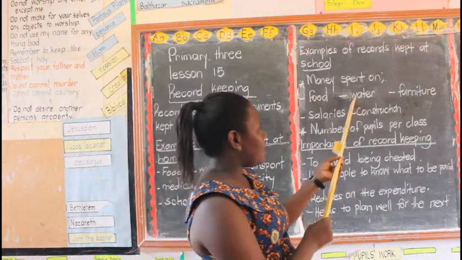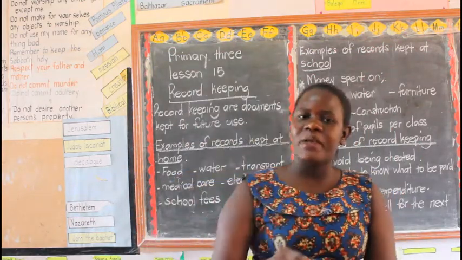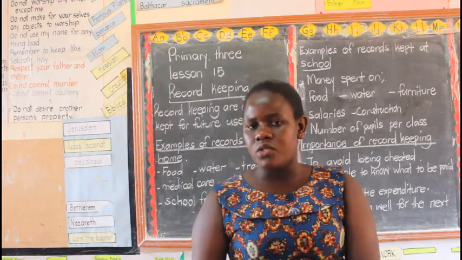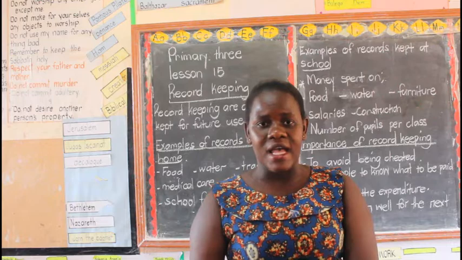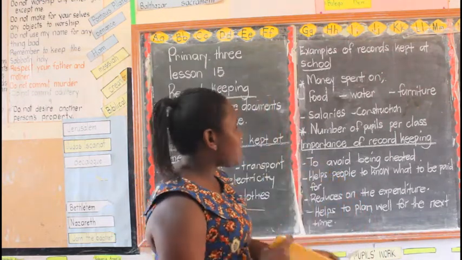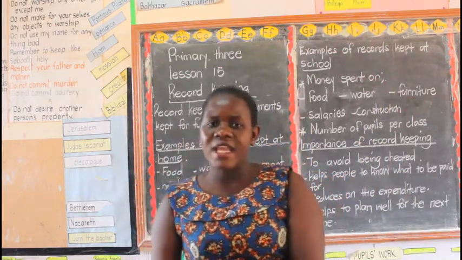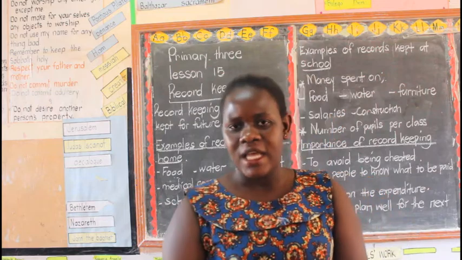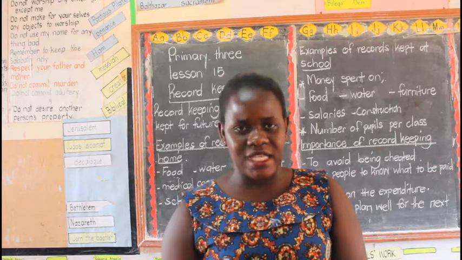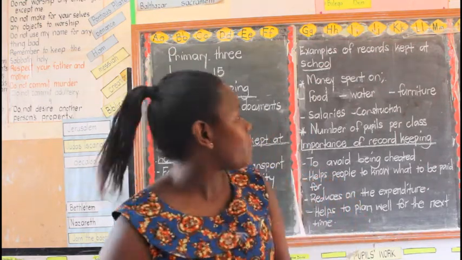Then we have water, the water used at school. Still the directors keep those records. At the end they say, this month we overspent money on water. Then next month they see how much they will spend. Then furniture. Maybe in a term, children misuse the desks and they get broken. At the end, they will end up buying other desks. They keep on writing that this term we have bought 100 desks.